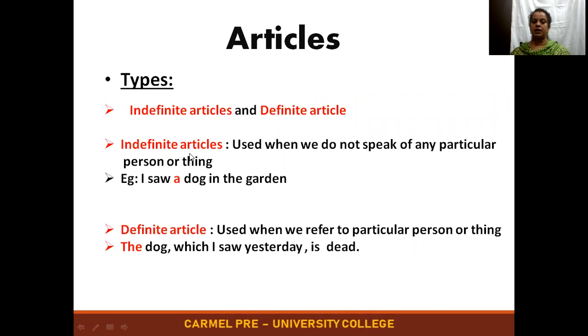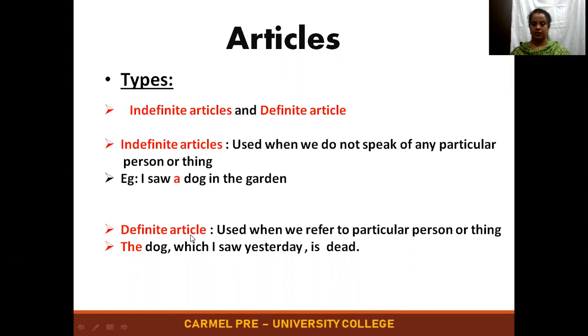So indefinite articles are used when we do not speak of any particular person or thing. Yes, when we are not talking about any particularity, then we use the indefinite article, that is a or an. So example, I saw a dog in the garden.